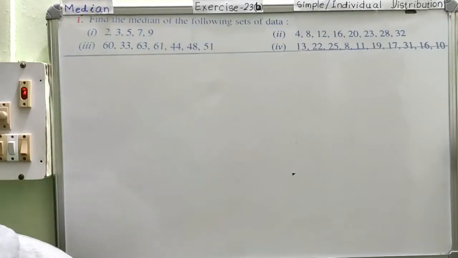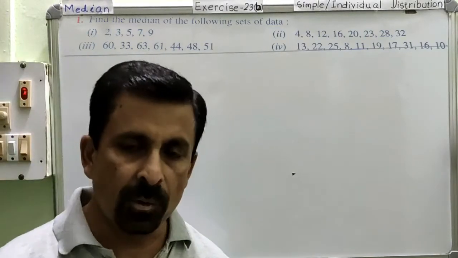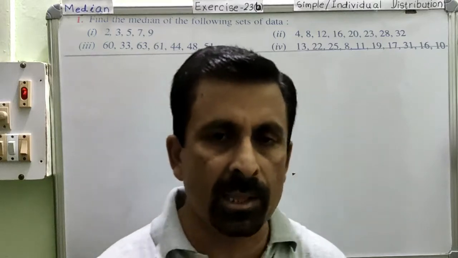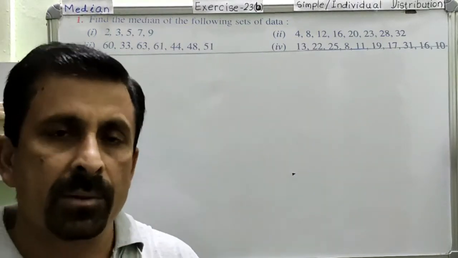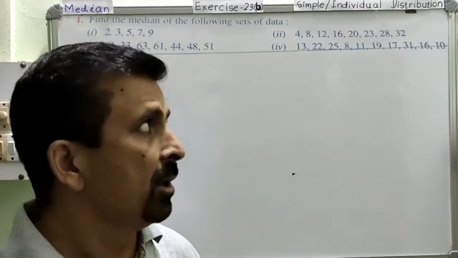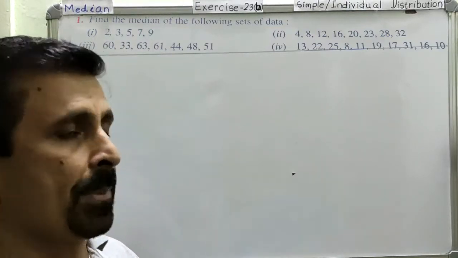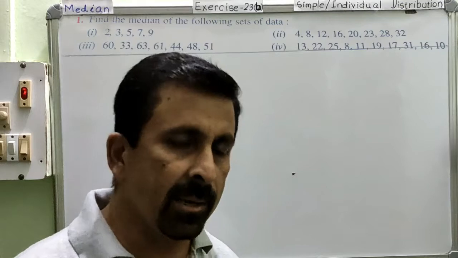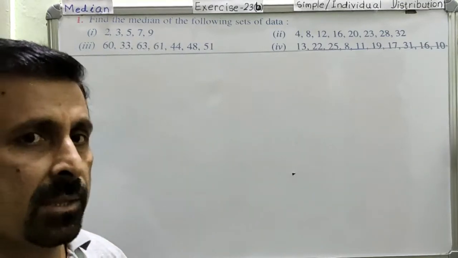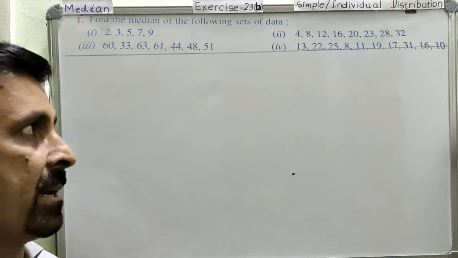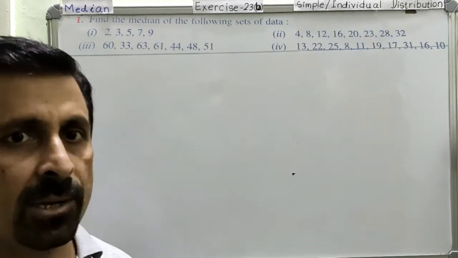All the questions of question number 1 are examples of individual or simple distribution. If you look at any of these questions, you will notice the data are not arranged in ascending order or in descending order.